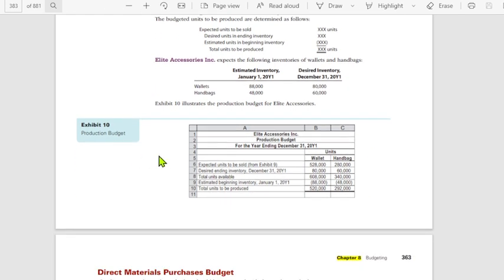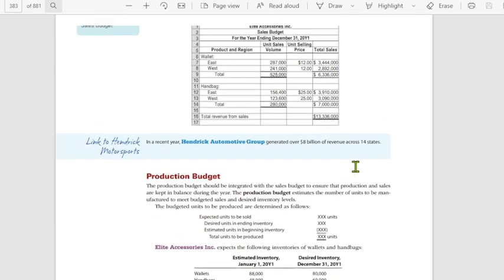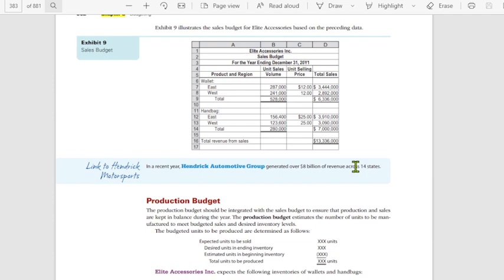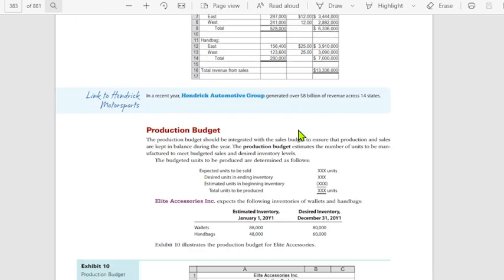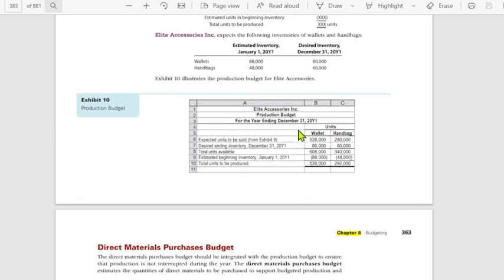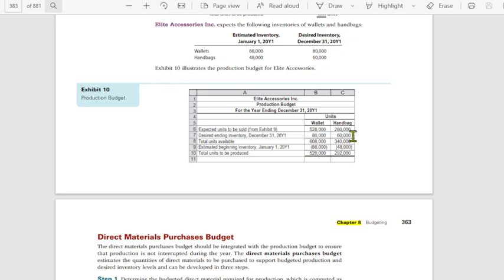Okay. The expected units to be sold from Exhibit 9 is 528,280. Paano na-compute yan? Tingnan natin. Eto po yun, yung units, 528,280. Okay. Desired ending inventory, yan po siya. Total units available, and then binawas yung beginning. Then you will get your total units to be produced.